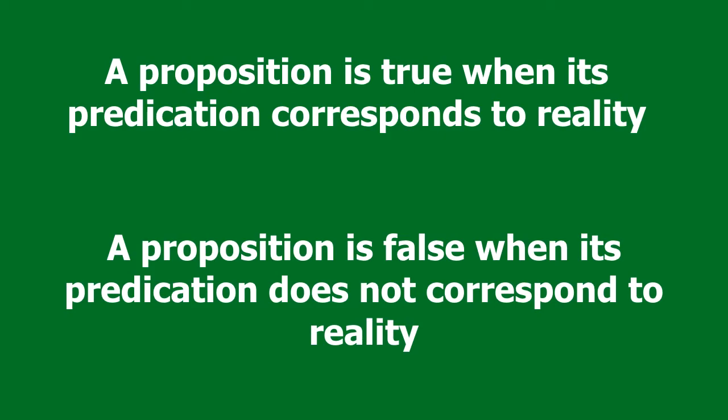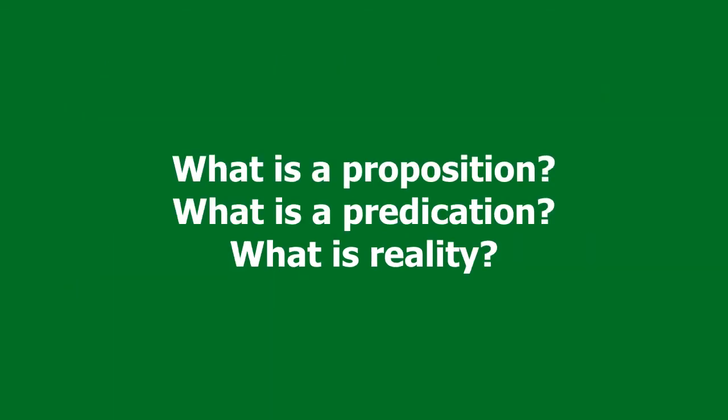In order to understand this explanation of what it means for a proposition to be true and what it means for a proposition to be false, we need to understand what exactly is meant by a predication and what exactly is meant by reality. Let's take an example, and as we go through this example, we want to put in our minds three questions. What is a proposition? What is a predication? And what is reality?